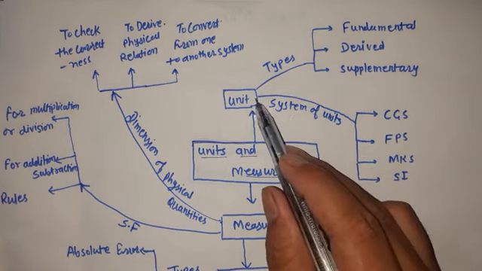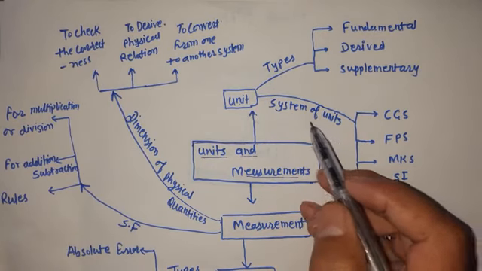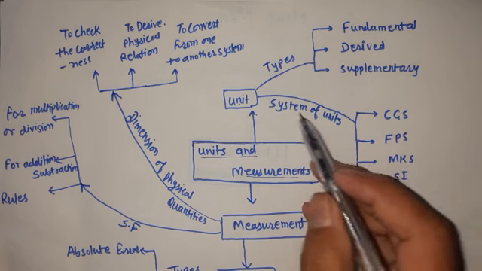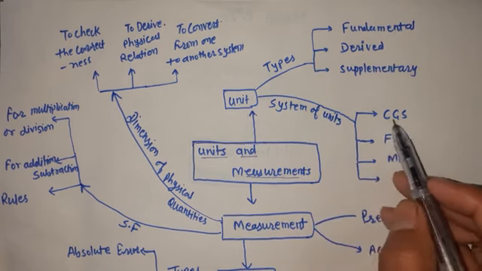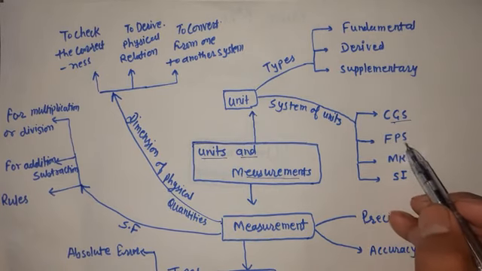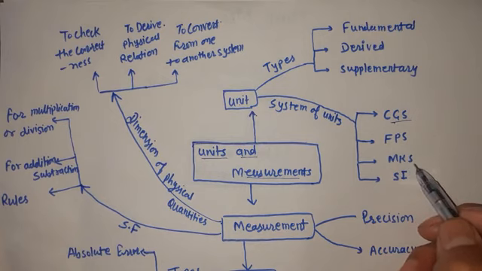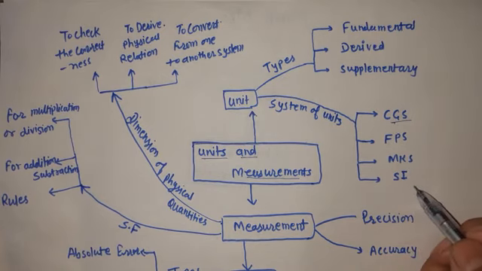We also come to know the various systems of units used by us: CGS, the centimetre gram second system, FPS, foot pound second, MKS, meter kilogram second, and SI, the international standard.